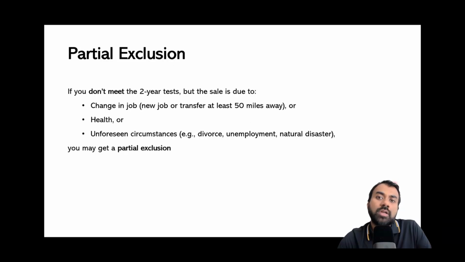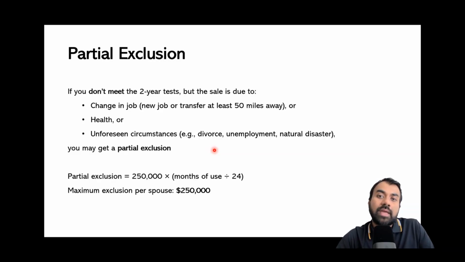Now, what if you do not meet the ownership and the use test? That is, you have not owned the home for 2 years, or maybe you owned the home for 2 years, but you did not live there for 2 years. In that case, you may qualify for partial exclusion. That is, rather than getting the full exclusion, you might get some partial exclusion. You will get the partial exclusion only if you meet certain conditions. Otherwise, you'll get nothing. Certain conditions include a change in job, some health conditions, or unforeseen circumstances. Under these cases, you may get a partial exclusion.